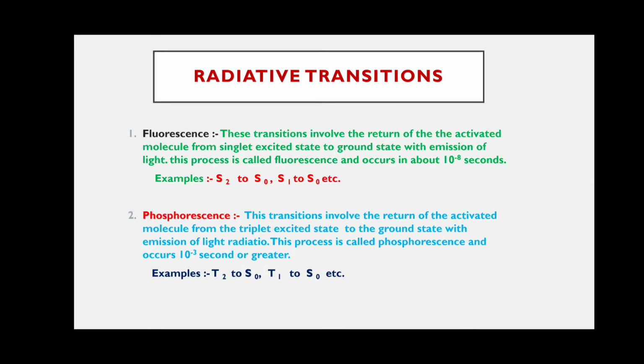Next, we come to radiative transitions. Radiative transitions are nothing but fluorescence and phosphorescence. There are only two processes.